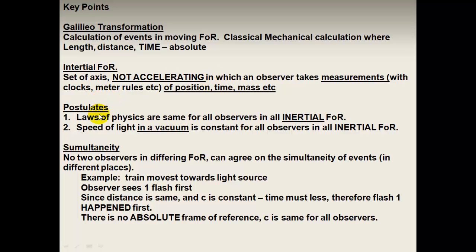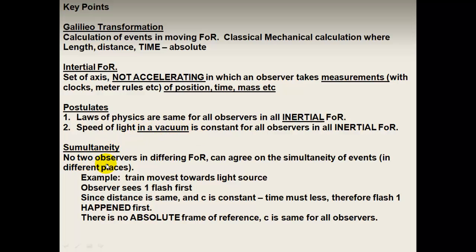The postulates: the laws of physics are the same for all observers in all inertial frames of reference. And also the main thing is the speed of light in a vacuum is constant for all observers in all inertial frames of reference. I underlined in a vacuum. In one of the mark schemes they insisted that you put in a vacuum.